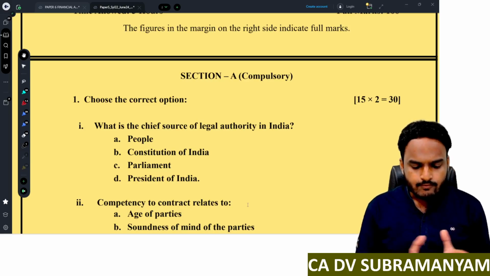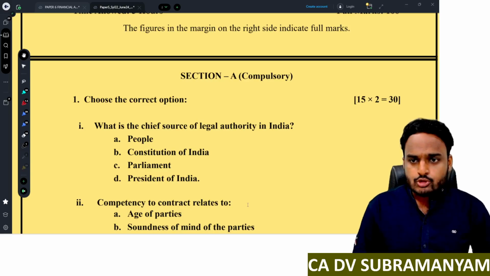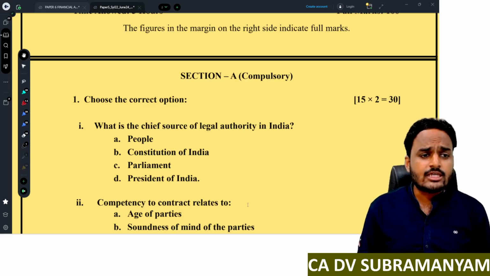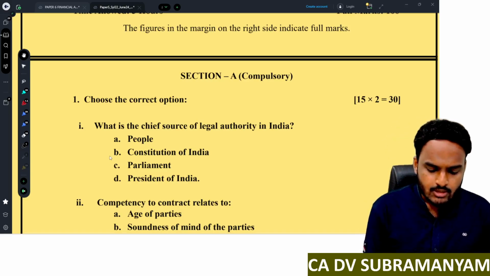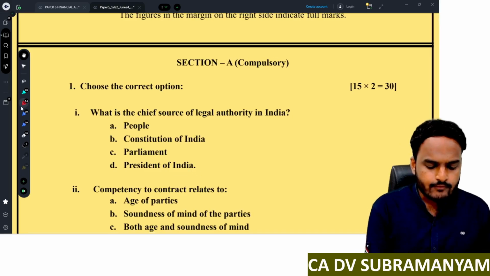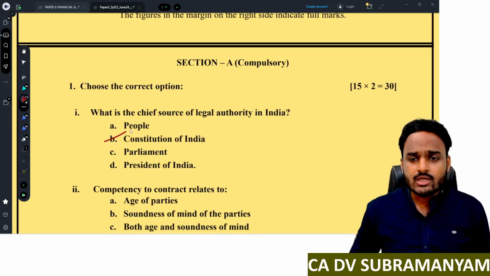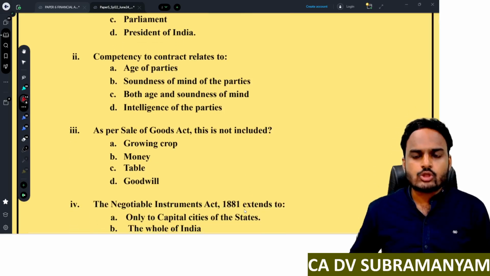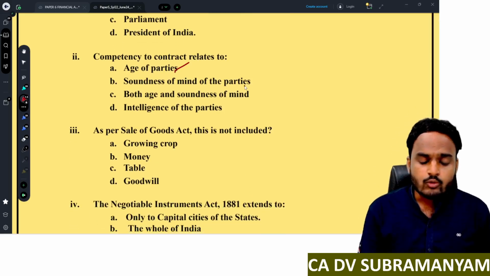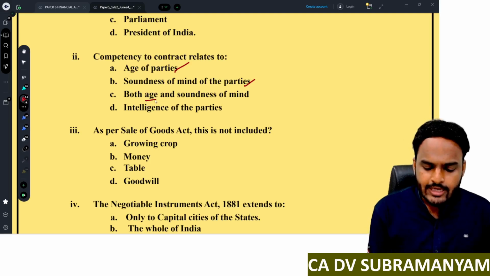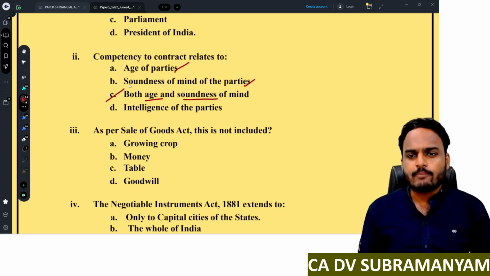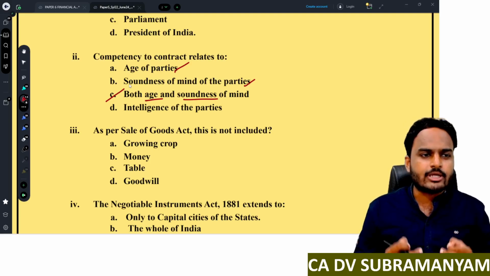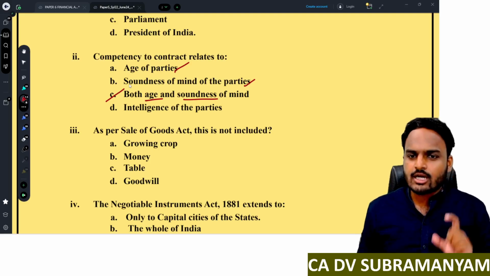Everyone, first I'll read the multiple choice questions. First question, what is the chief source of legal authority in India? The answer is Constitution of India. Second one, competency to contract relates to age of parties, soundness of mind of parties, both age and soundness of mind. C is the correct option. Intelligence of parties is not a criterion to decide competency to contract. So C is the correct option.